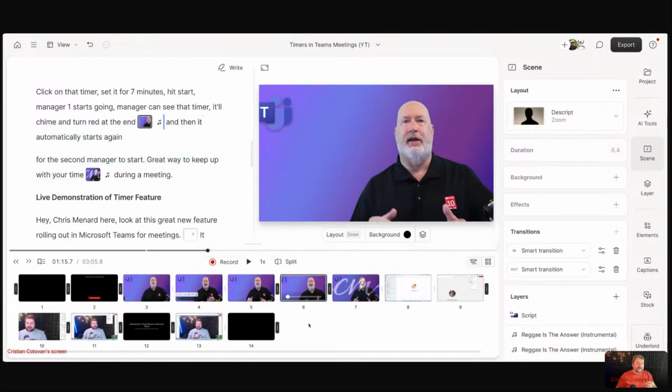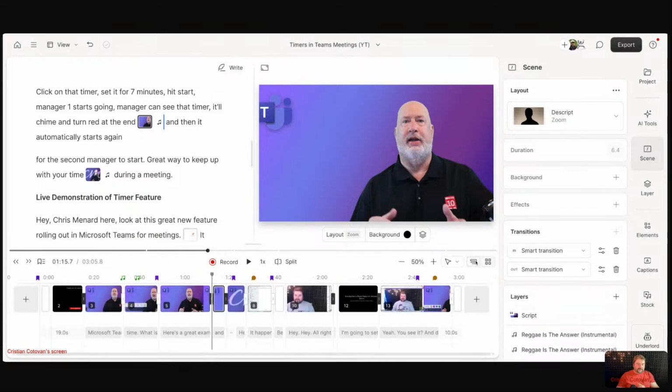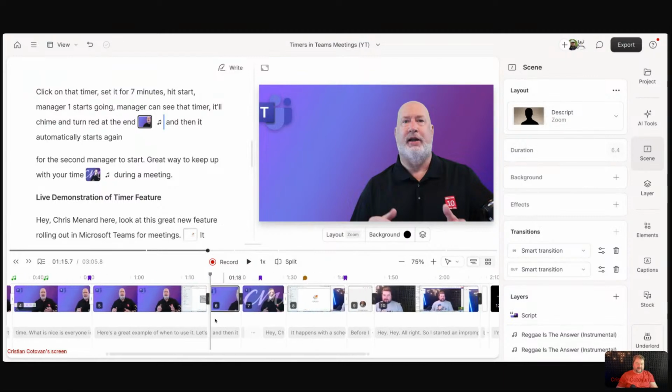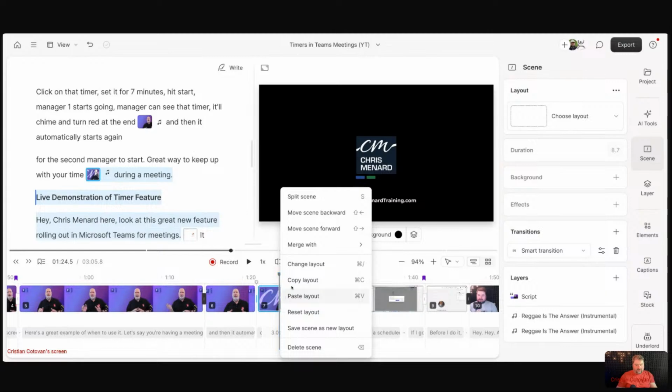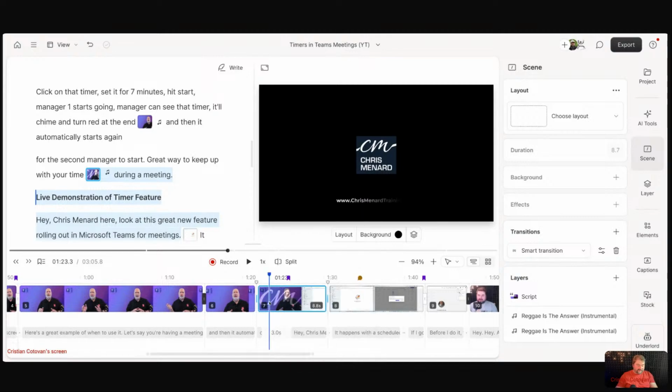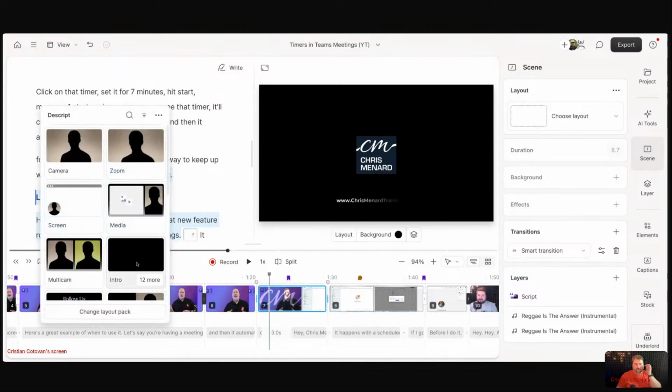So that's very easy. And finally, you can go back to the timeline view using this little switch here. Go back to timeline view. And again, you see the scenes in here. You can select that scene. Again, right click on it, change layout, or look at this, Command slash. I really love this Command slash. Boom, pops up the thing, click.